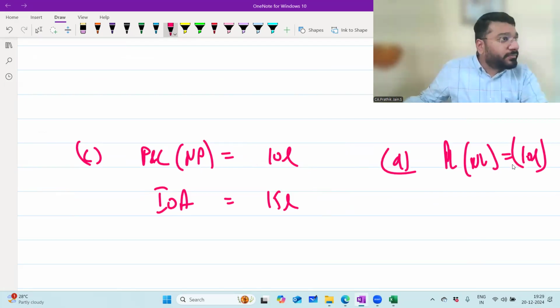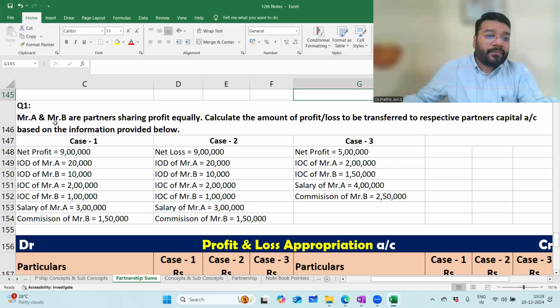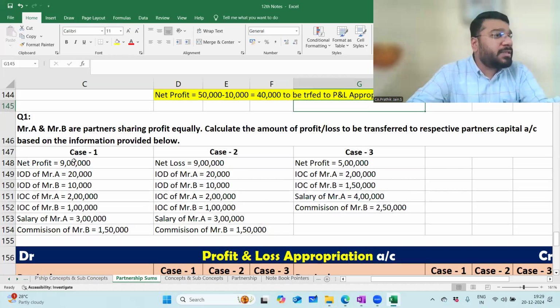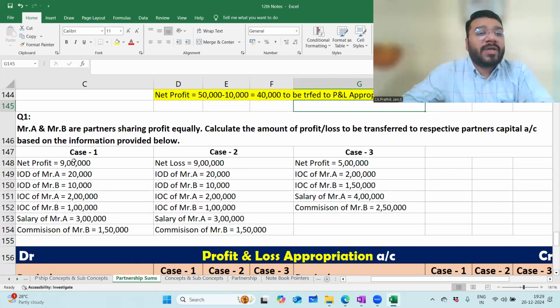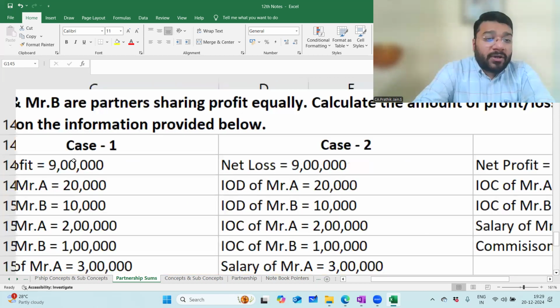4 cases. Question understood? Understood, sir. Now, with this question 1, we should be able to solve the 3 cases. The 4th case is very easy. 3 cases we'll discuss. Mr. A and B are partners sharing profits equally. Calculate the amount of profit and loss to be transferred to respective partners' capital accounts based on the information provided below. So I'm focusing on case 1.